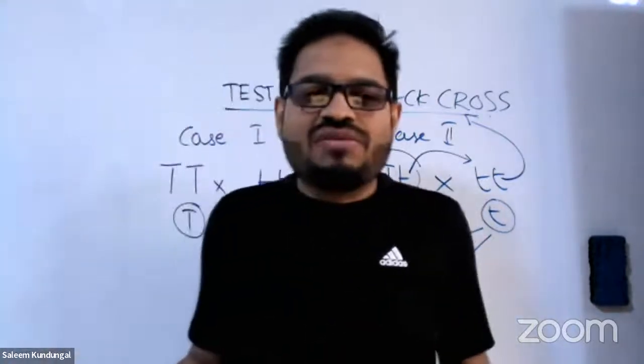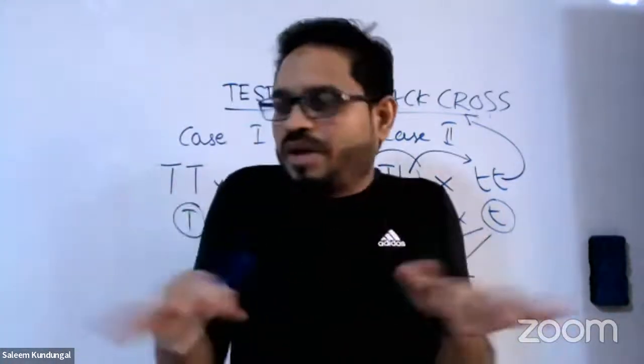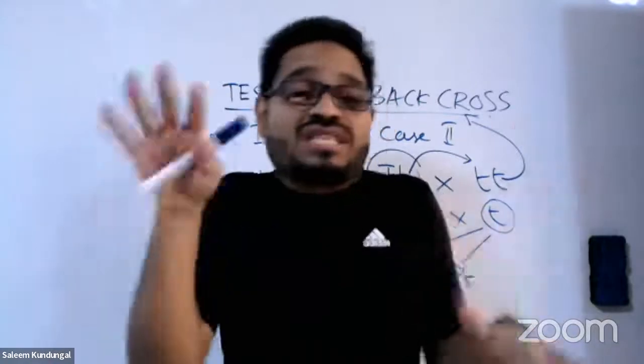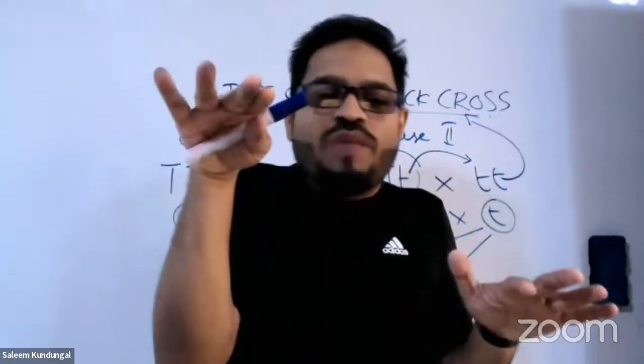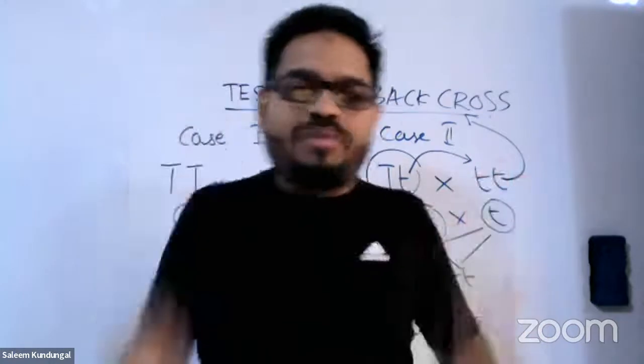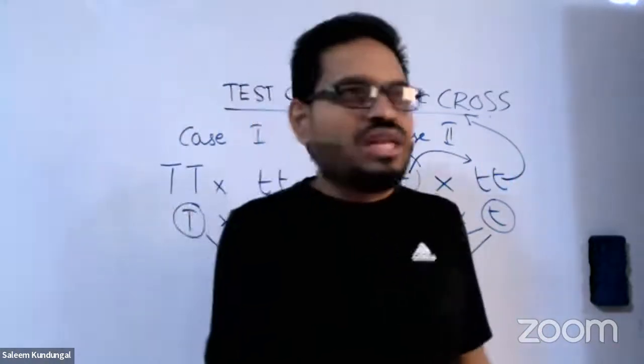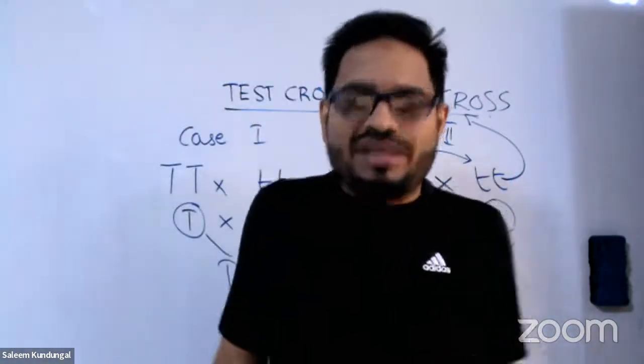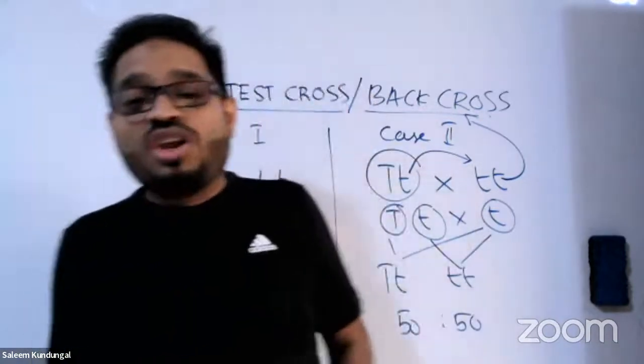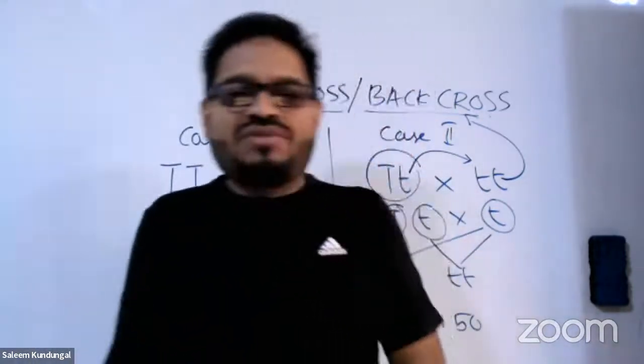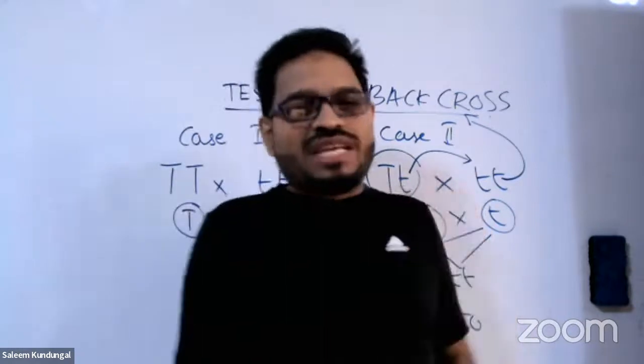Law of dominance states that in a pair of characters, in a pair of contrasting features, the one which is dominant will be expressed and the rest will be suppressed. So it's a very simple definition only. There is no big technical detail to understand behind it. And let's go for law of segregation. That is very important. So what does law of segregation mean?